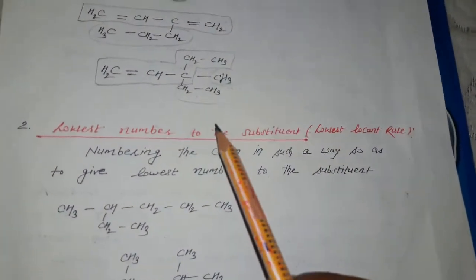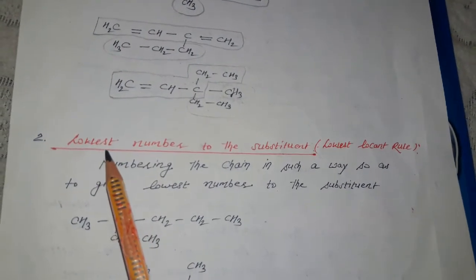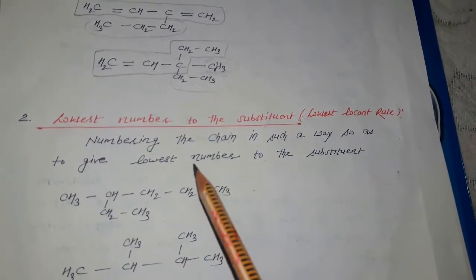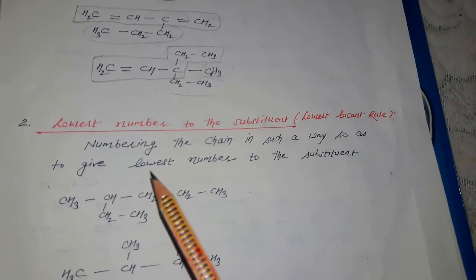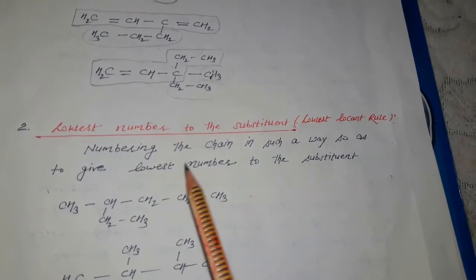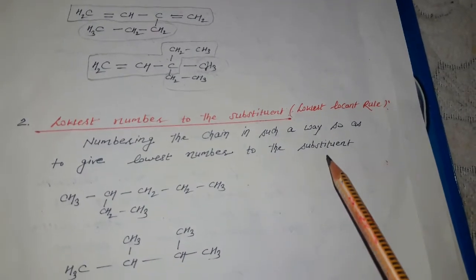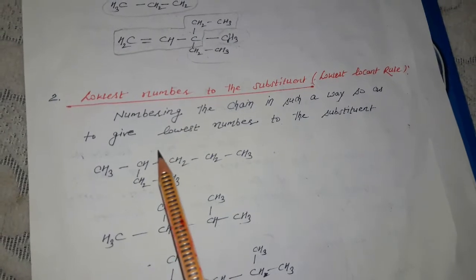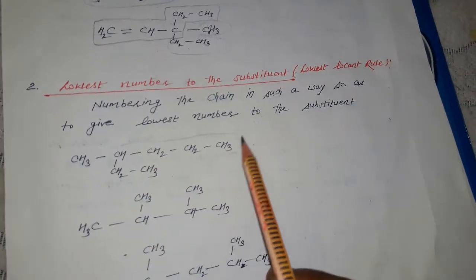Second is the lowest locant rule. Locant means position, and the lowest number goes to the substituents. When we number the main chain, which way is right, from left to right or right to left? We number the chain in such a way as to give the lowest number to the substituents. In this chain, first we apply the rule of selection of chain.